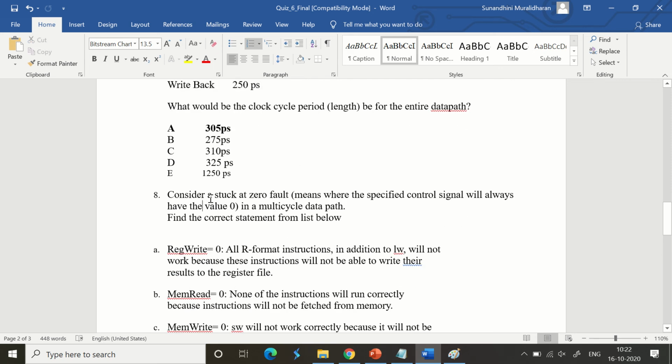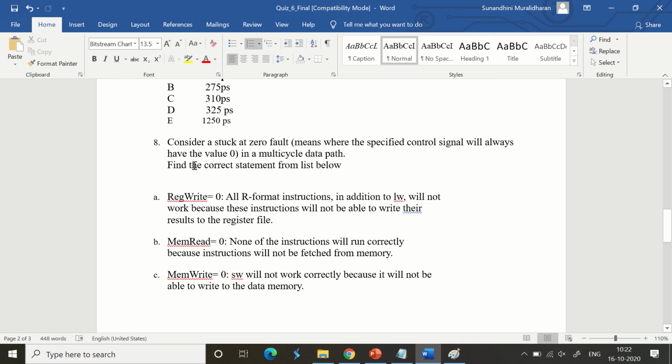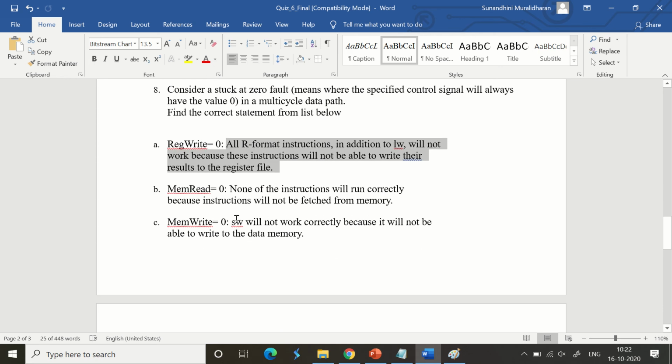That's it. Consider a stuck at fault 0, where the specified control signal will always have the value 0 in the multi-cycle data path. Find the correct statement from the list below. Regwrite equal to 0: all the R format instructions in addition to load word will not work because these instructions will not be able to write their results into register file. Makes a lot of sense.